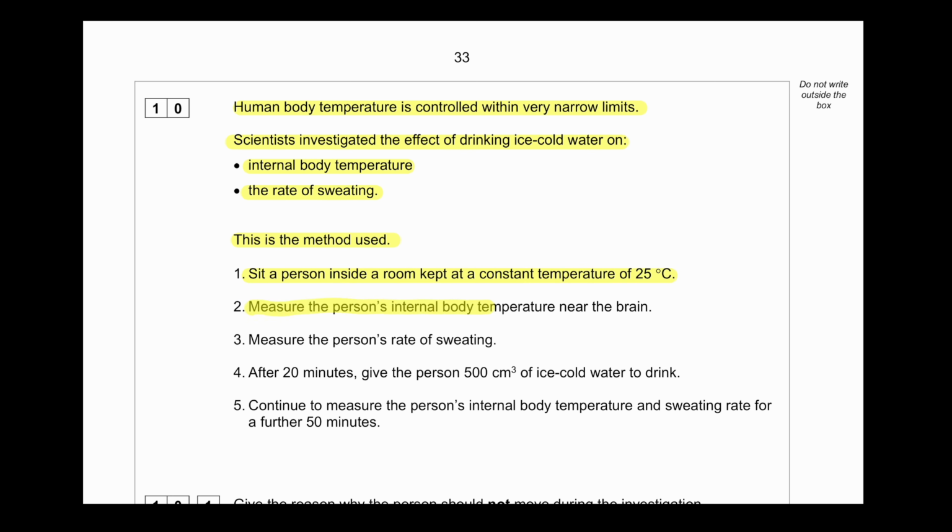Measure the person's internal body temperature near the brain. Measure the person's rate of sweating. After 20 minutes, give the person 500 cm³ of ice cold water to drink. Continue to measure the person's internal body temperature and sweating rate for a further 50 minutes.